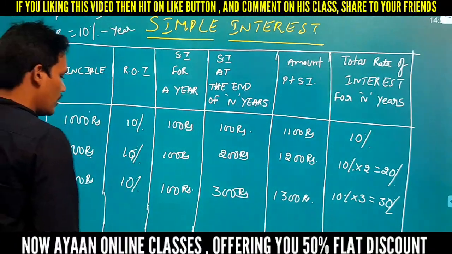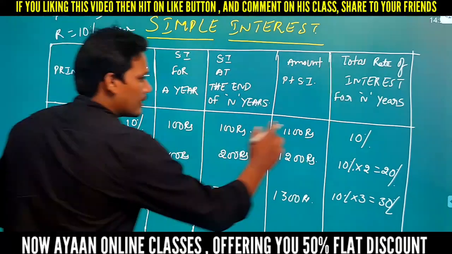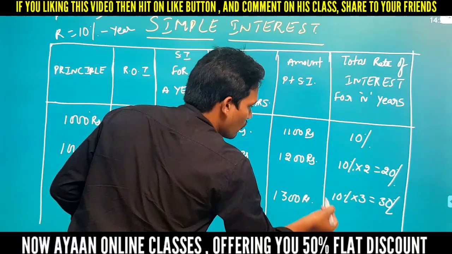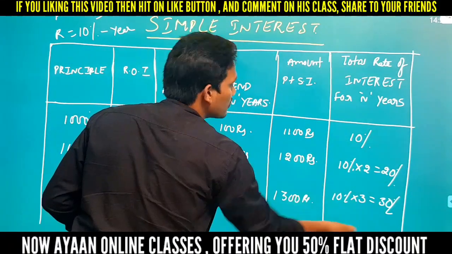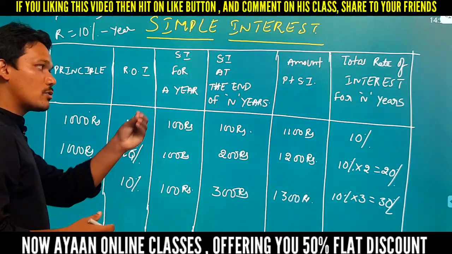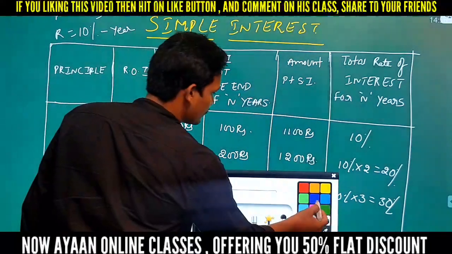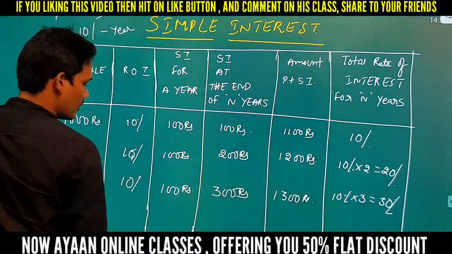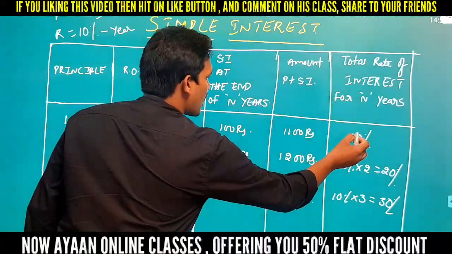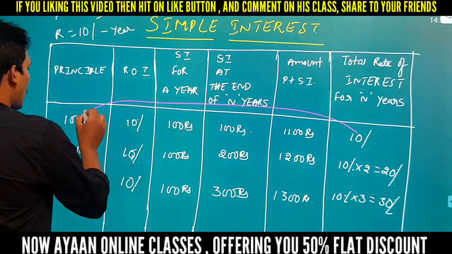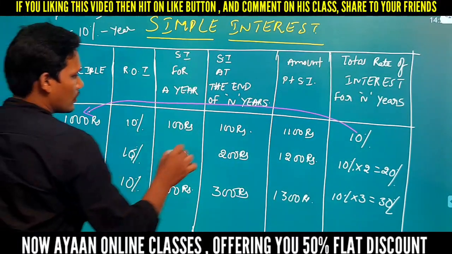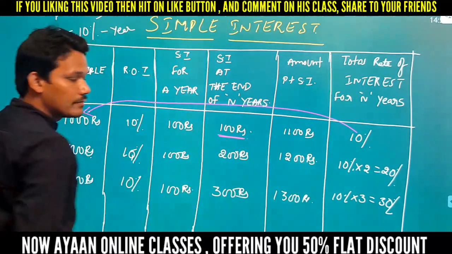Okay, so if you observe this chart, this is one method. While solving problems, we'll follow this method for some problems. That is the total rate of interest method. See here, I will explain. If you charge 10% on this 1000, you will get 100 rupees interest, right?